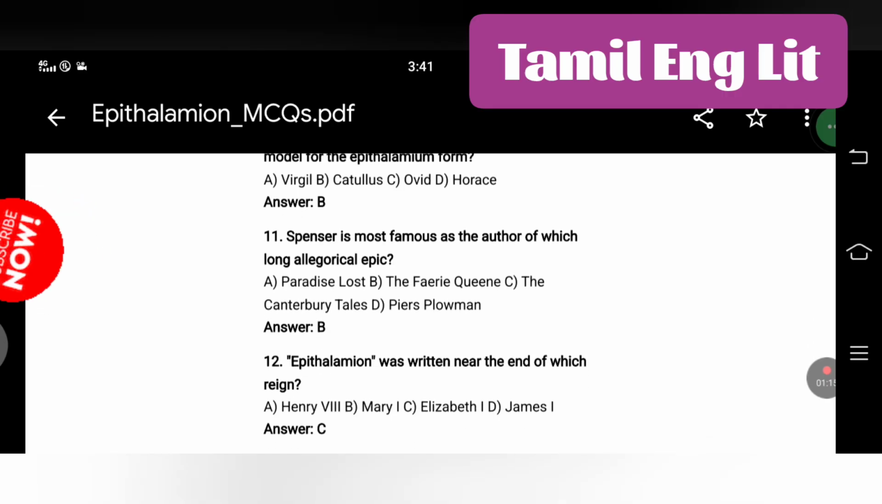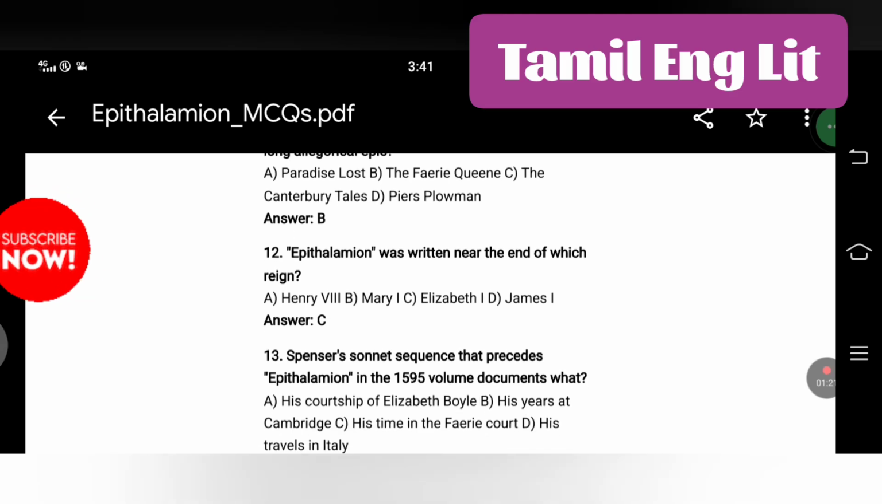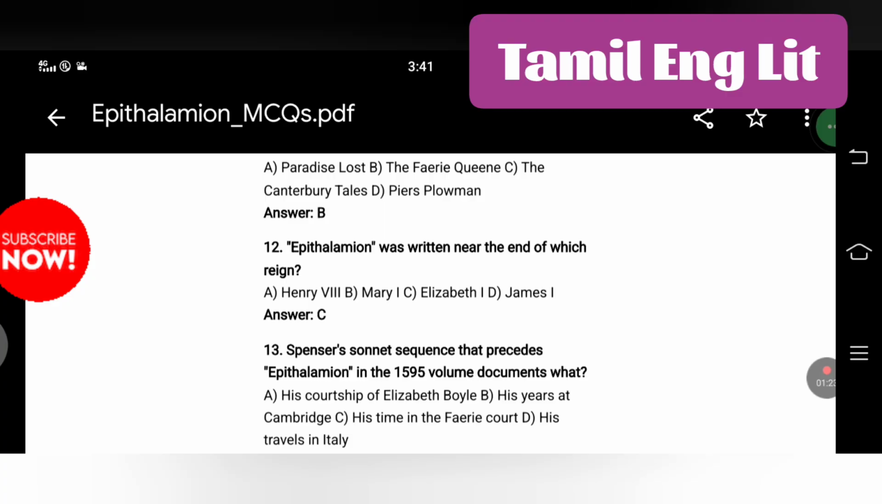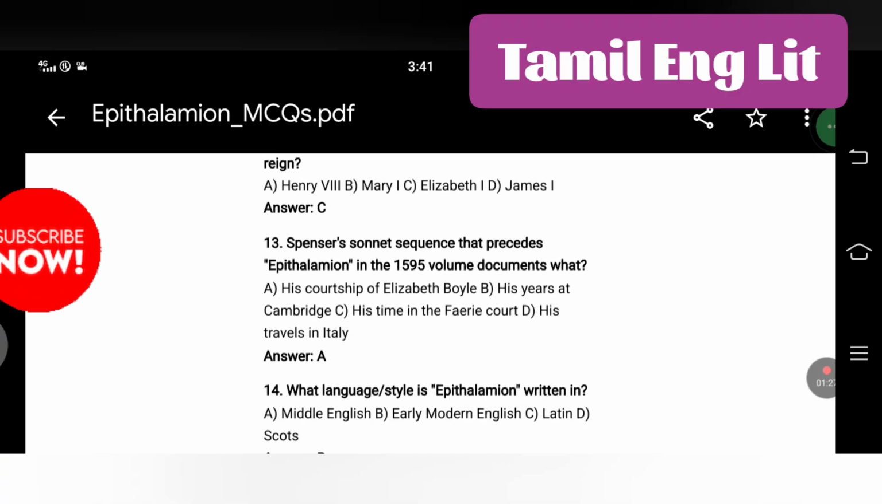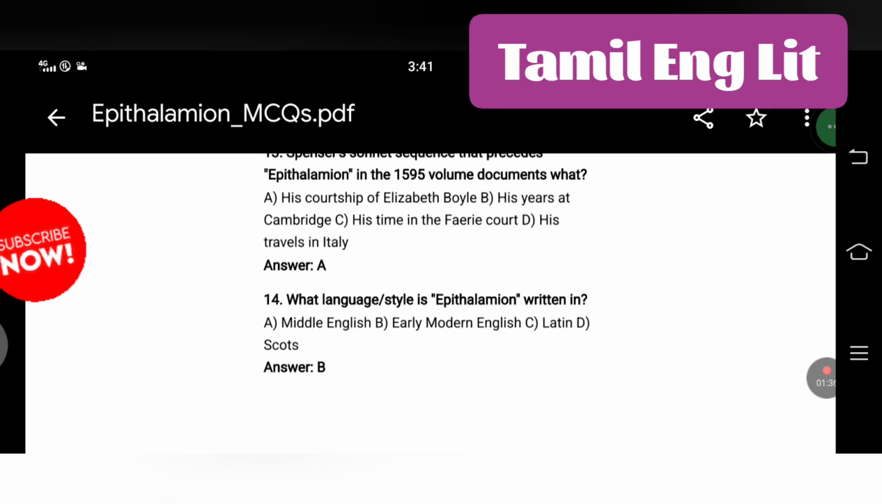Which classical poet is often cited as an early model for the Epithalamion form? Catullus. Spenser is most famous as the author of which long allegorical epic? The Faerie Queene. Epithalamion was written near the end of which reign? Elizabeth I. Spenser's sonnet sequence that precedes Epithalamion in the 1595 volume documents what? His courtship of Elizabeth Boyle.